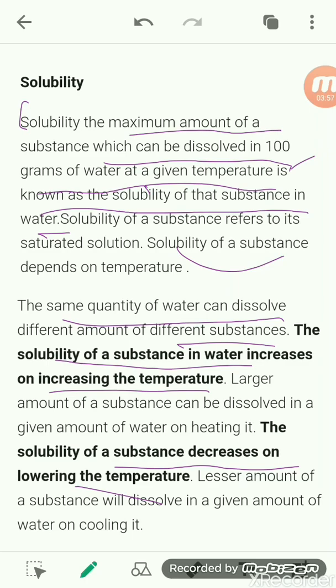You can understand this with a very good example, like sugar. When we prepare sweets like jalebi or gulab jamun, you see that sugar syrup that we use. At first, while making it, we add a lot of sugar. So how is that small quantity of water able to dissolve that big amount of solute?